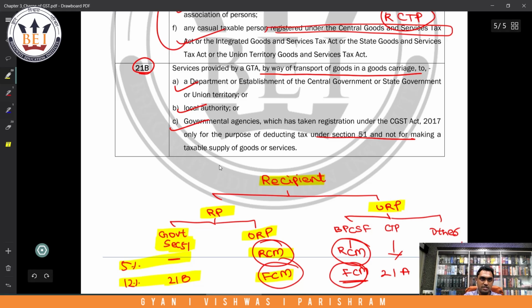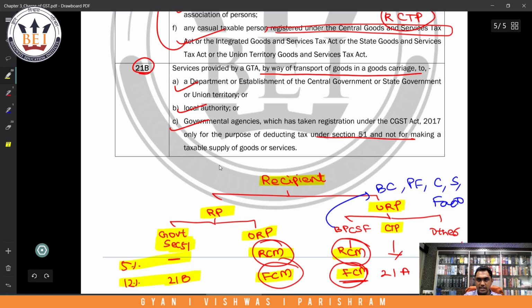Unregistered person. Now in this unregistered person, who are these people? Body corporate, partnership firm, cooperative society, society and factory. Again, RCM can be applicable or FCM can be applicable.